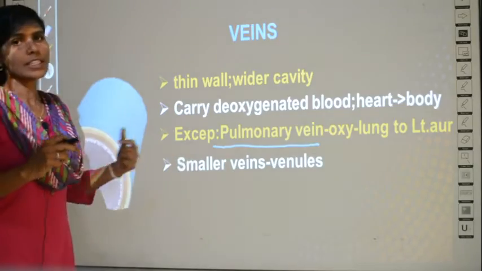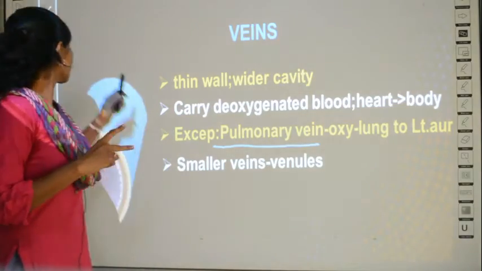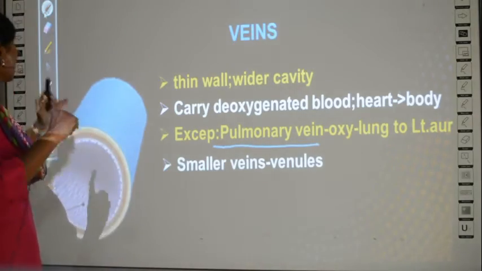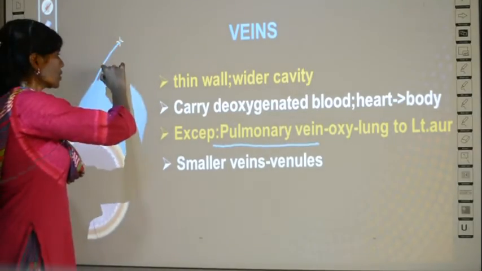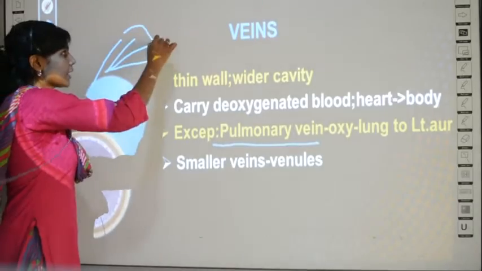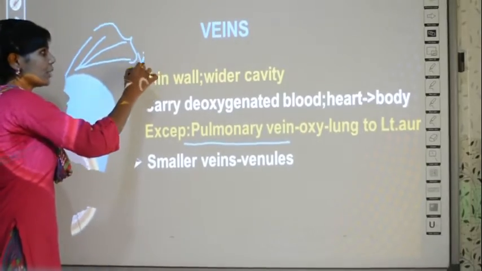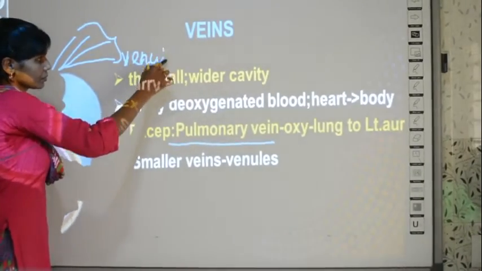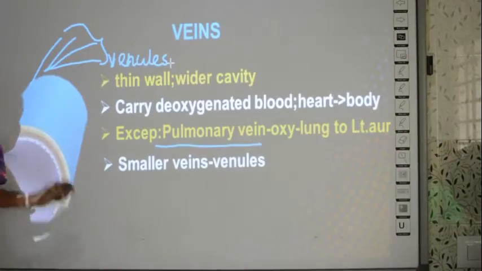And then the smaller veins are called venules. Again, as I told you earlier, just like the artery, in veins also there are sub branches, and these branches are called by the name venules. Clear?